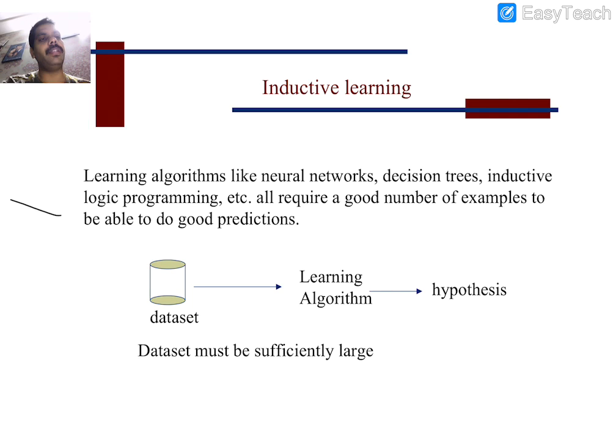Based on the examples provided to the system, the system is going to identify the things in whatever test data you give it. So based on the training examples, it identifies the test data. That is the case we observed, and those are the concepts relative to inductive learning. Yes or no? Inductive learning algorithms like neural networks, decision trees, inductive logic programming, etc., all require a good number of examples to make good predictions.